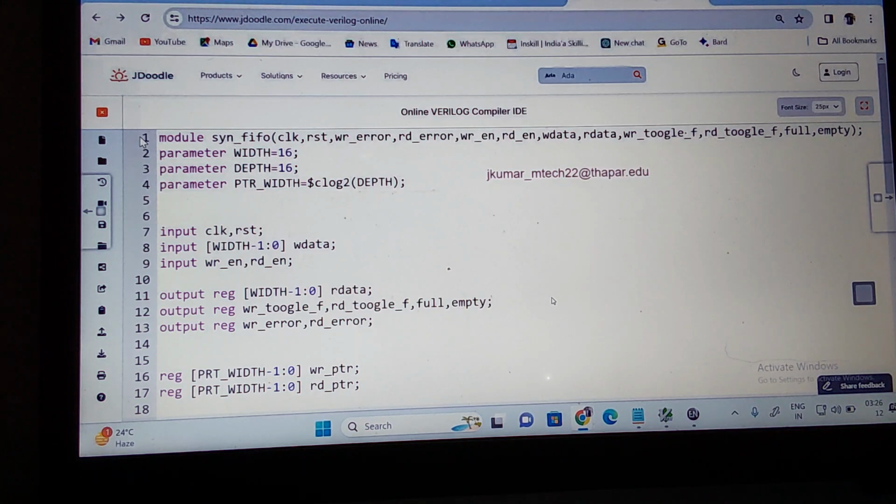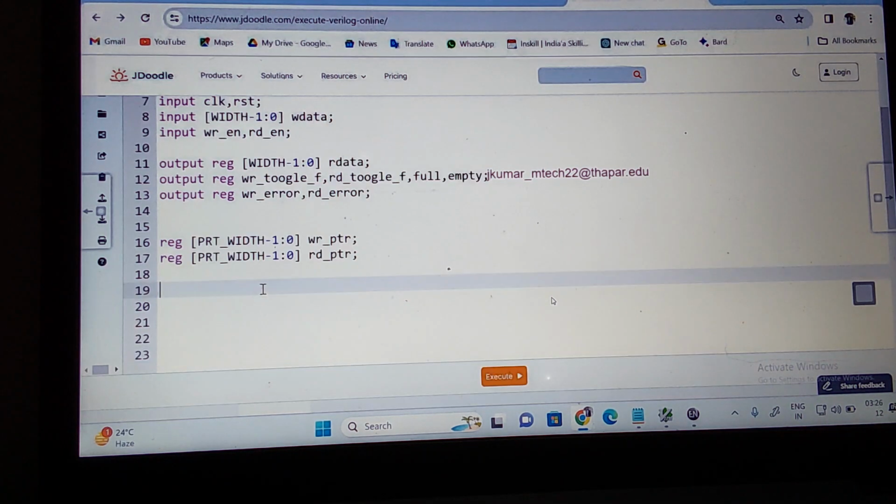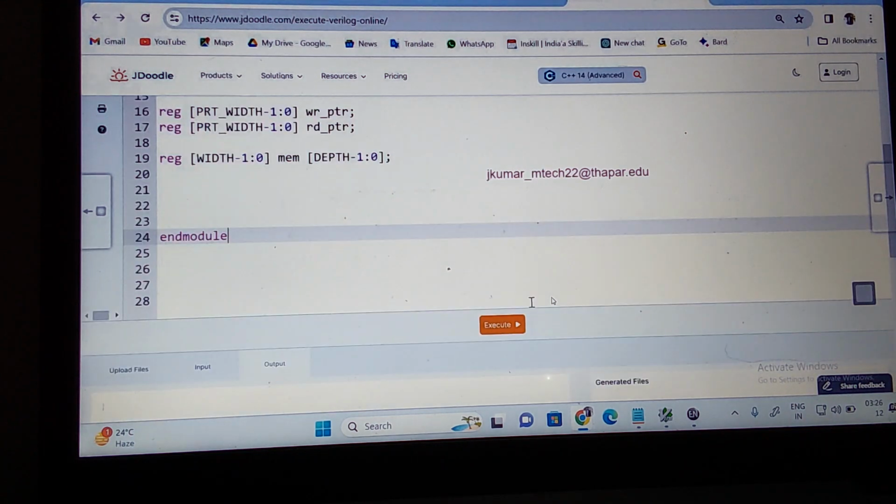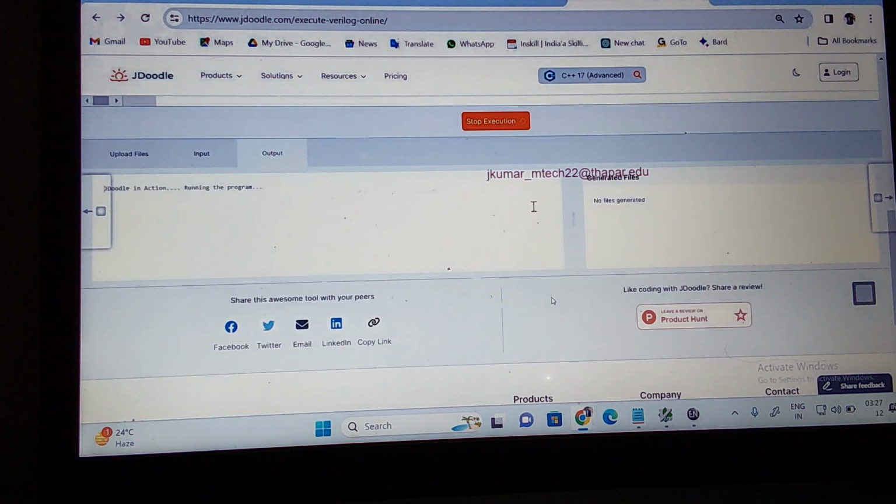Data types: memory. Then we need to model the memory. Memory is used to store the data. Correct? What can I write here? Range. What is the memory? Width minus 1 down to 0 of what? So I take mem. What can I write? Depth minus 1 colon to 0. These are the input output declarations. In the model, let us run for the syntax errors. I'm not writing the body of the model, just the port and register declarations.